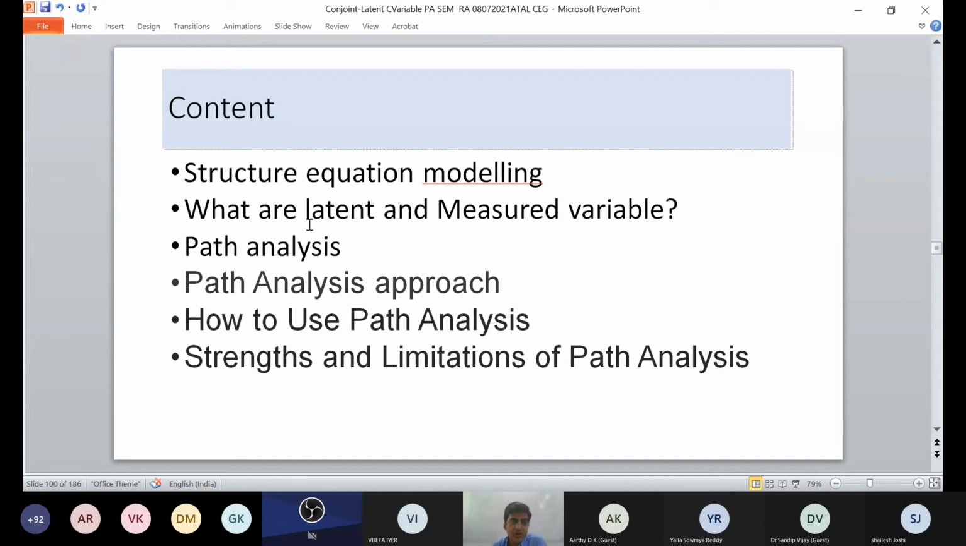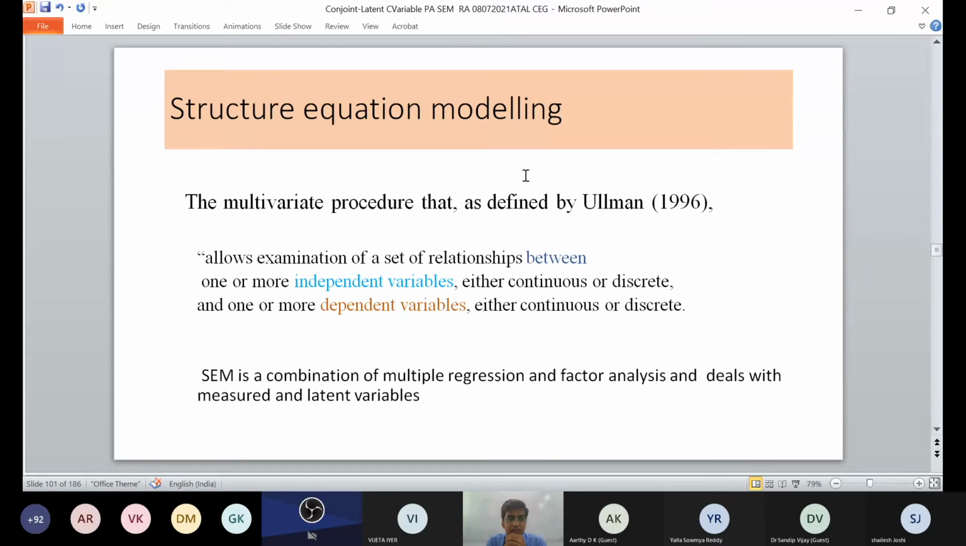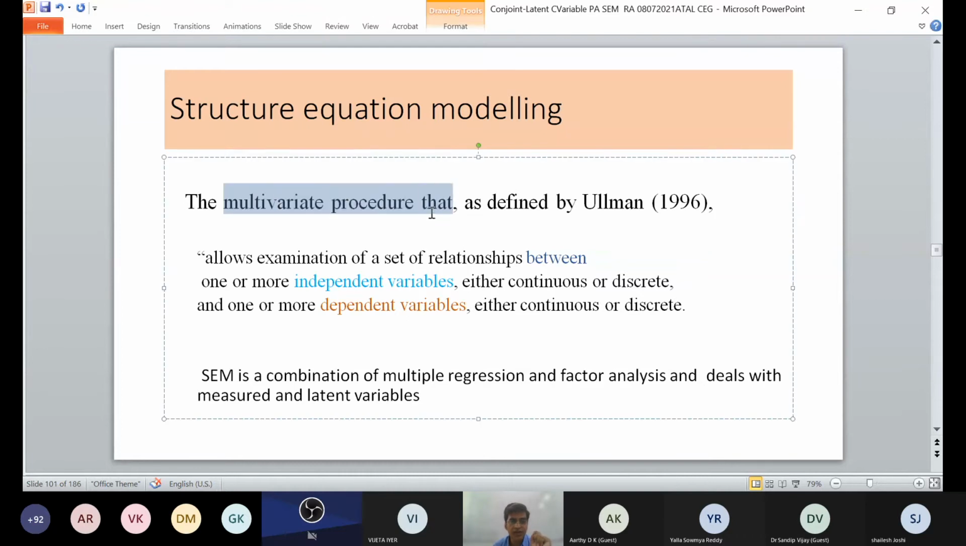First thing you need to understand is what structural equation modeling is, what these latent and measured variables are, then the path analysis approach and how to use path analysis. If you want to pursue research in this field, structural equation modeling is a very, very powerful technique. So what is structural equation modeling? Yesterday I gave you the concept of data analytics, how it is divided. It is divided into data, statistics, and single variate, bivariate, multivariate. Structural equation modeling is one of the multivariate procedures, defined by Ullman in 1996.